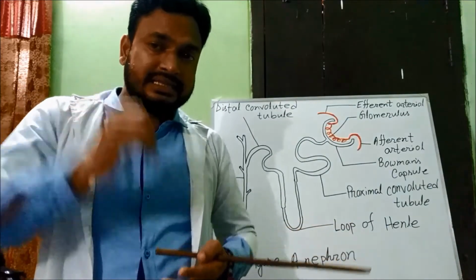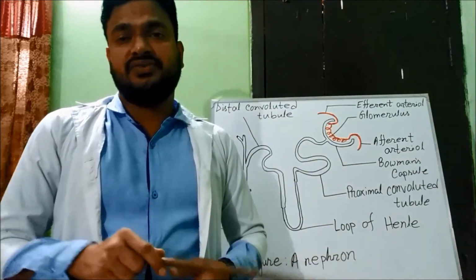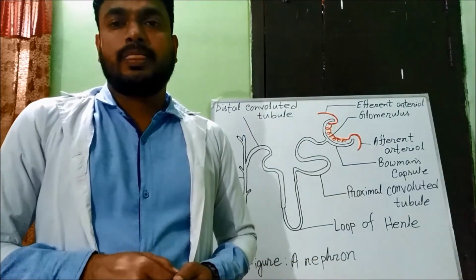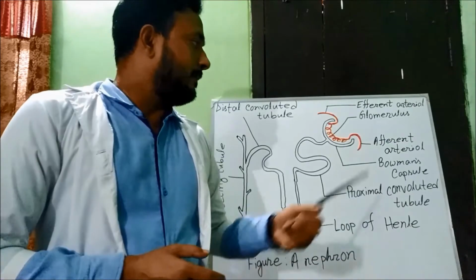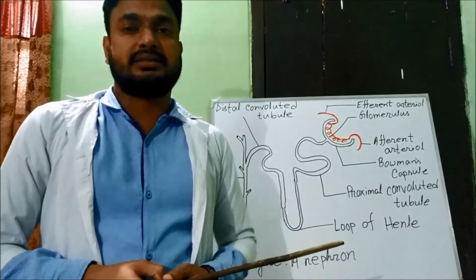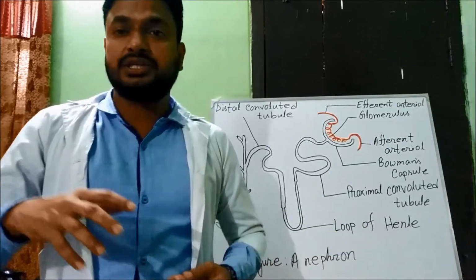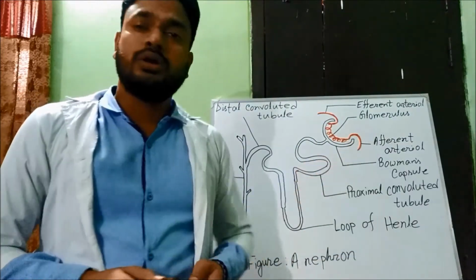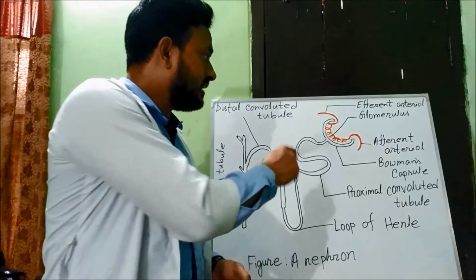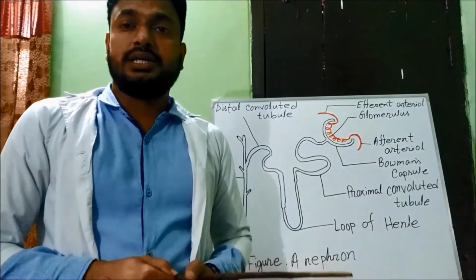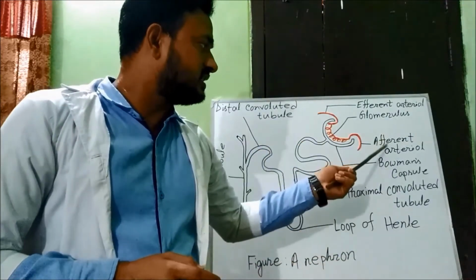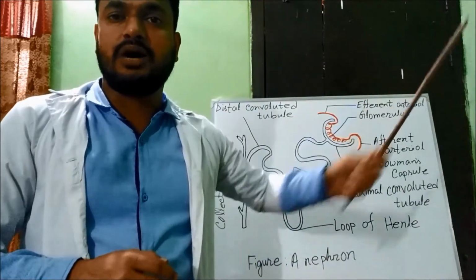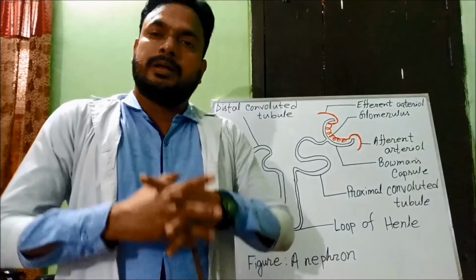These capillaries divide again and form a mass of fine capillaries, and these capillaries unite together and form the efferent arteriole to leave the capsule. You should keep in your mind afferent and efferent: afferent means enter, efferent means leave.